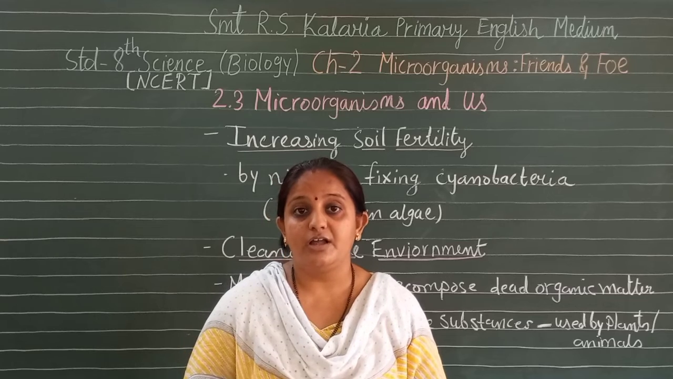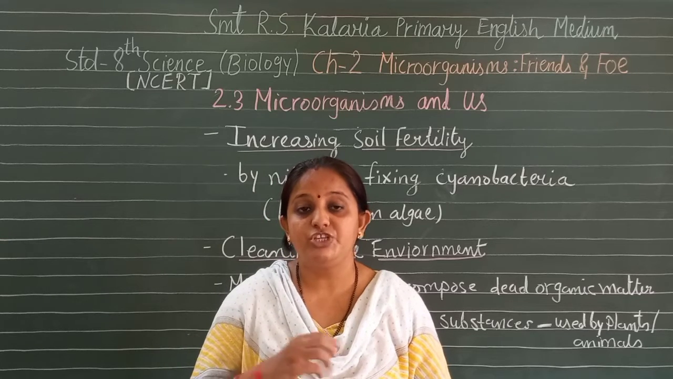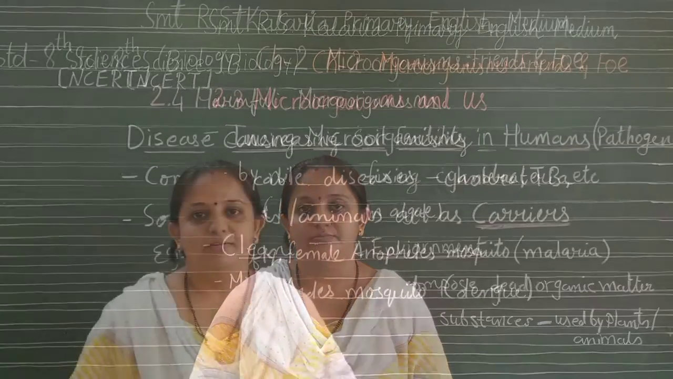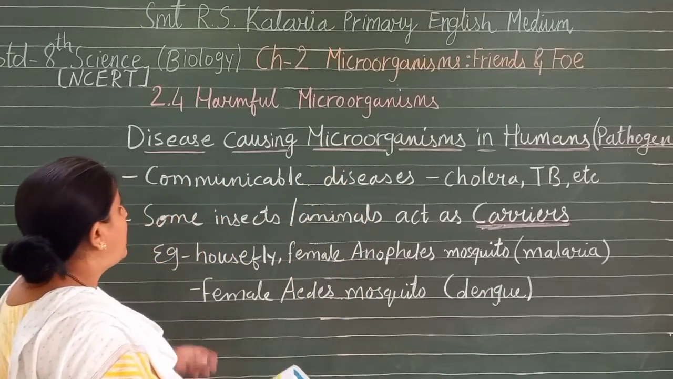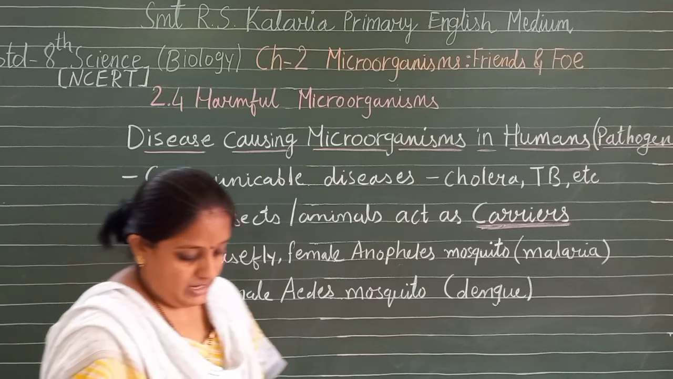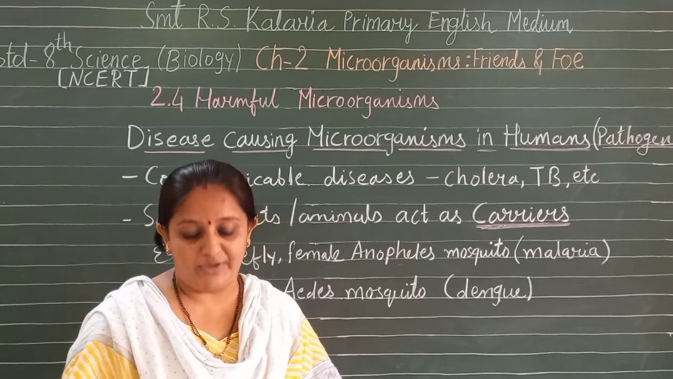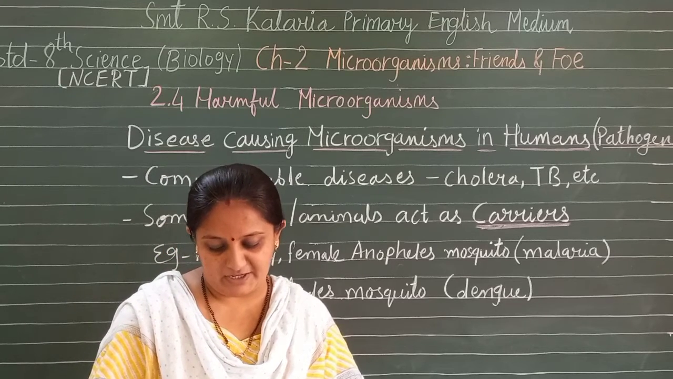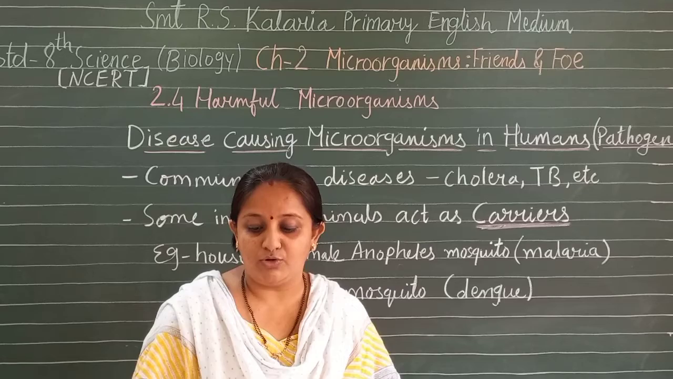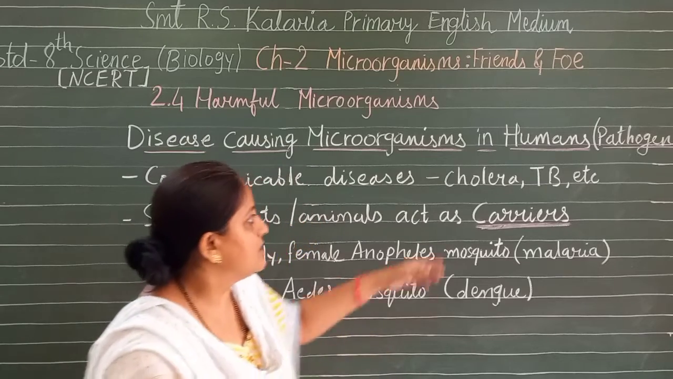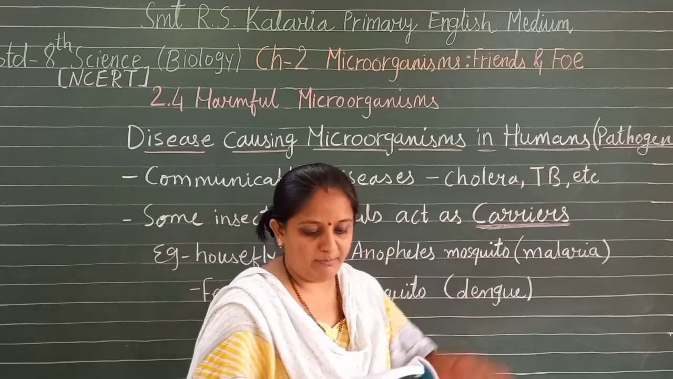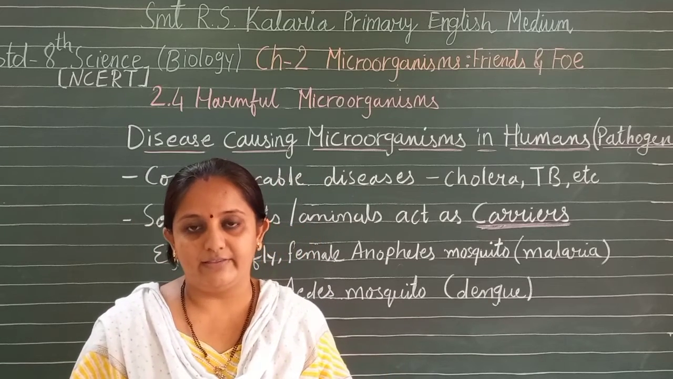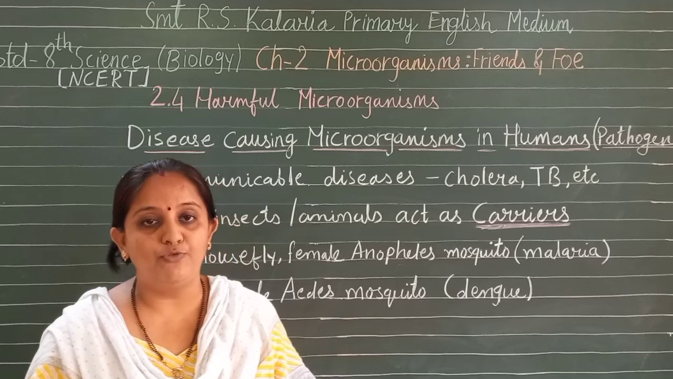Now let us understand harmful microorganisms, which are not friends, they are foes to us. Now 2.4 is about harmful microorganisms. Microorganisms are harmful in many ways. Some microorganisms cause diseases in human beings, plants and animals. Such disease-causing microorganisms are called pathogens. Some microorganisms also spoil food, clothing and leather. Let us study more about their harmful activities.